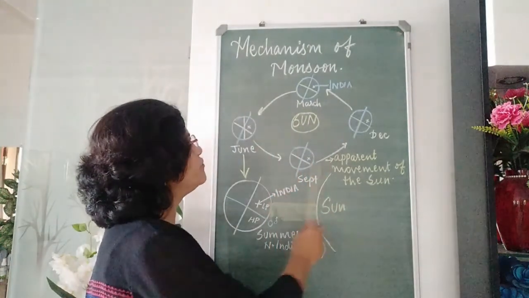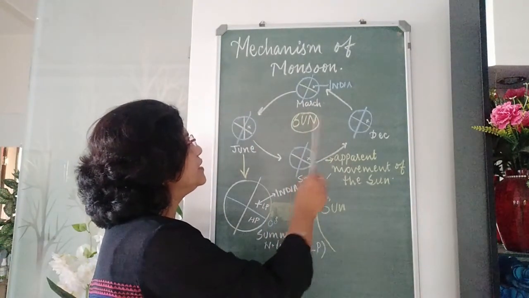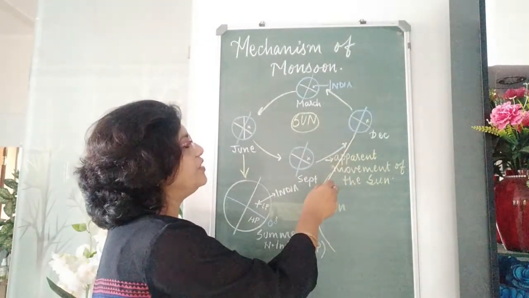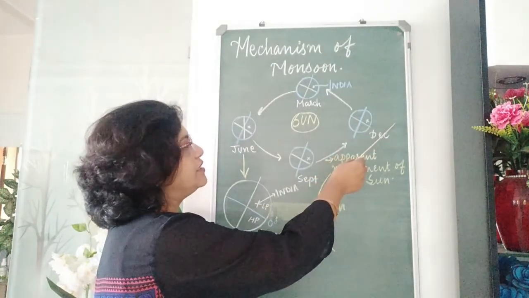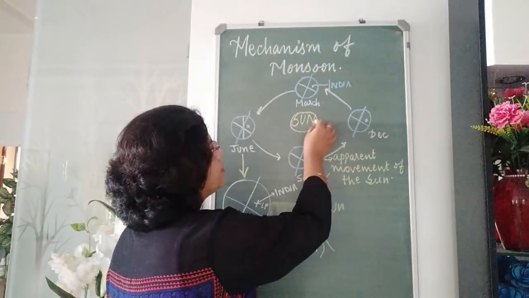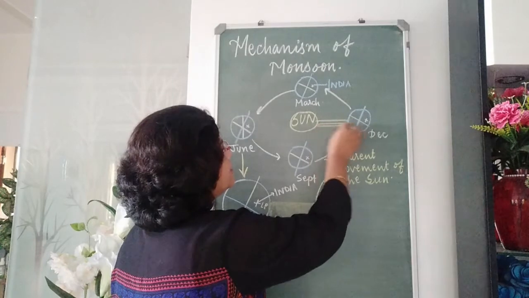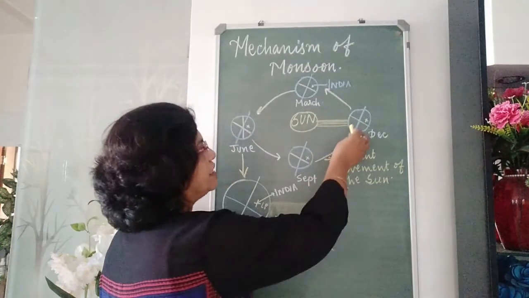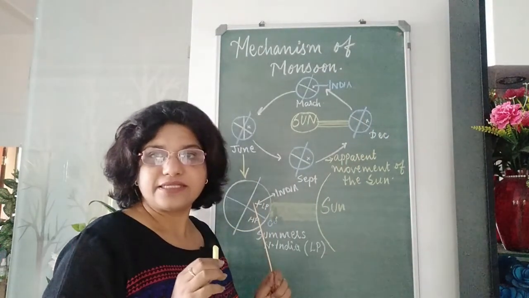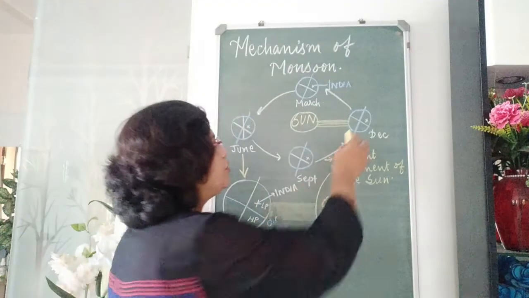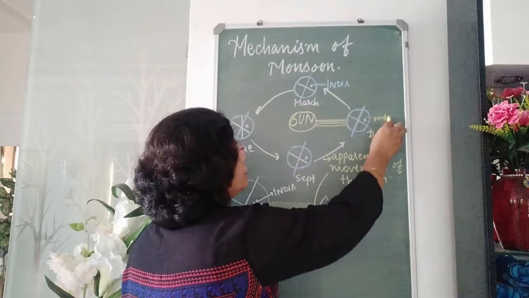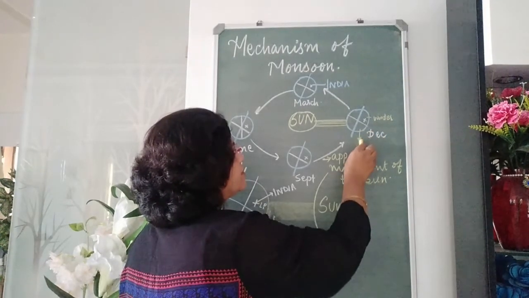So, when the earth is revolving around the sun, suppose here in the month of December, the tilted axis of the earth is towards the other side. So, the sun's rays are directly falling on the southern hemisphere. You can see that the southern hemisphere is receiving the direct rays of the sun, which means that the northern hemisphere is having less sun duration, due to which there will be winters. In the northern hemisphere it is winter, in the southern hemisphere it is summer.